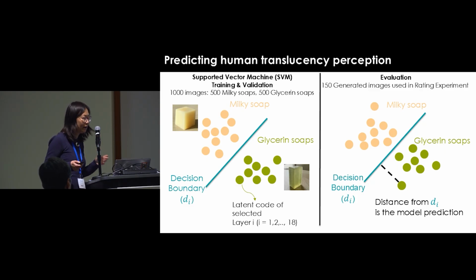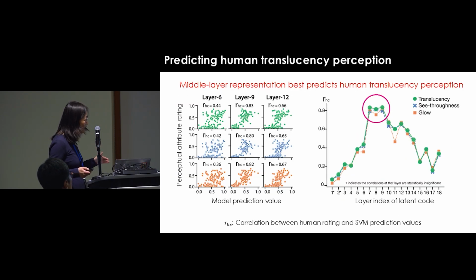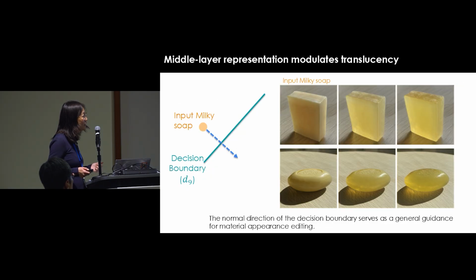Somebody asked, how do we make the model do prediction? This is one way. So then we plot on the x-axis the model prediction, on the y-axis the human perception, and we find out the middle layer of the StyleGAN highly correlates with human perception, but not the other layers. This can be verified by a simple manipulation: we can move the milky soap perpendicular to the decision boundary and basically achieve material editing from milky to glycerin. This is all AI generated, just to remind you.